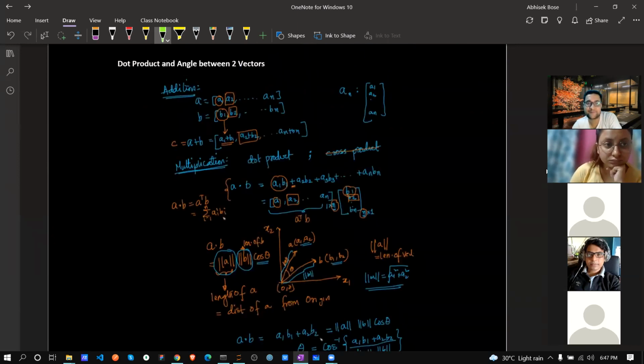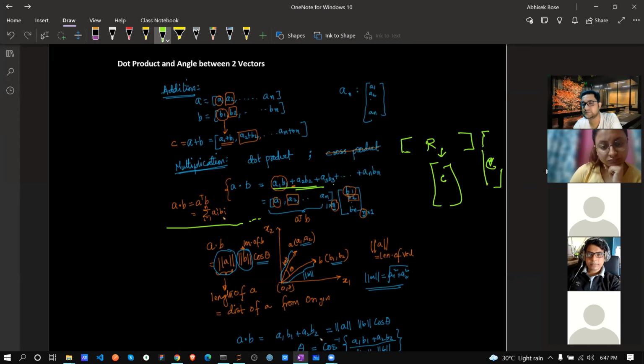Now the point is, this part we already saw, correct? Up to this part we already saw. Now think about the dot product only, we can easily say one thing. When we are doing some transformation or multiplication, one matrix or vector is like this way, another matrix or vector is like this way, correct? So this is your row, this is your column, correct? So for the dot product, what you need to do is convert this row to a column vector so that you can do the multiplication. What will you do? Simple, transpose that.